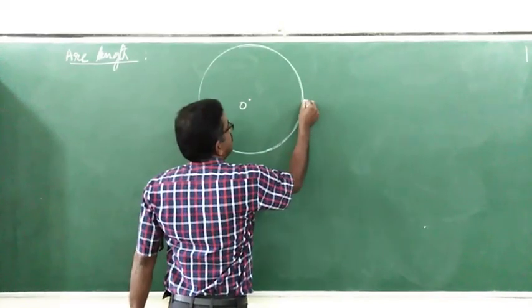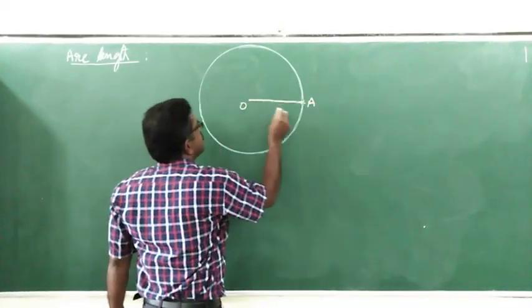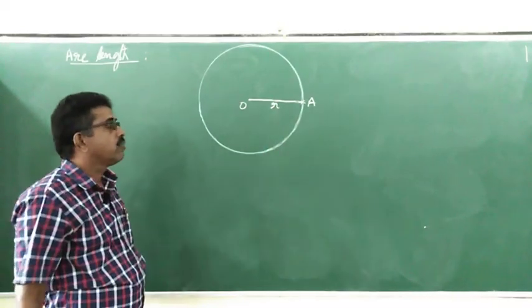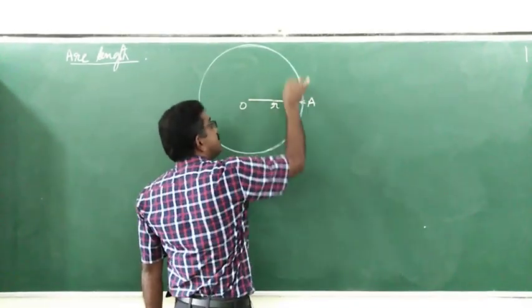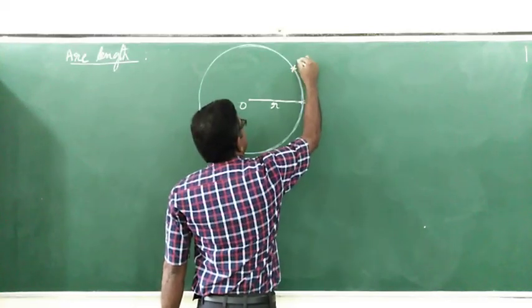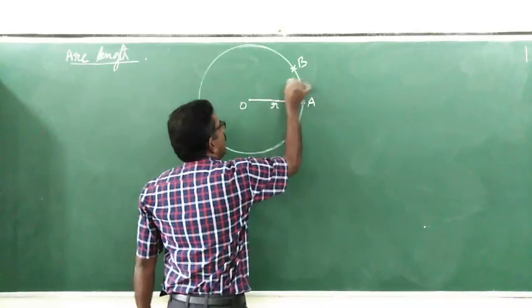So let me take a point somewhere here, A. Let me join OA. I take this as R. Now I have to find the length of the arc. The length of the arc is not the same as R here, it may be something else. So let me take a shorter one. I take this point as B. Of course, this is not going to cut into R.